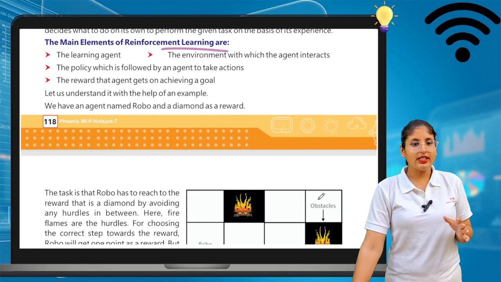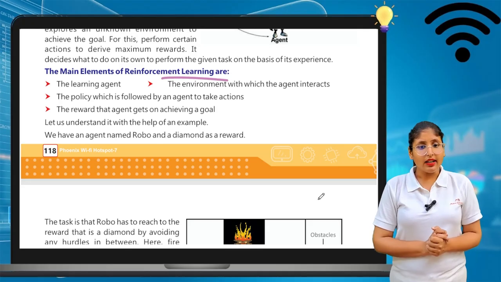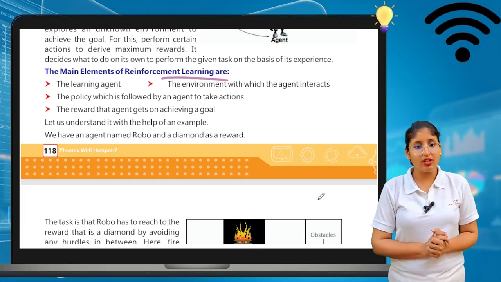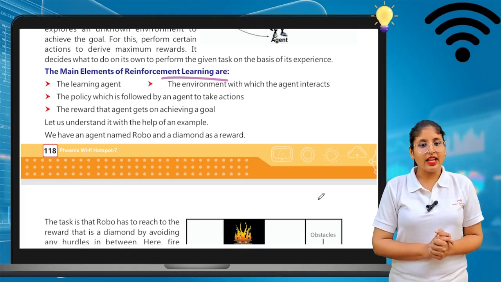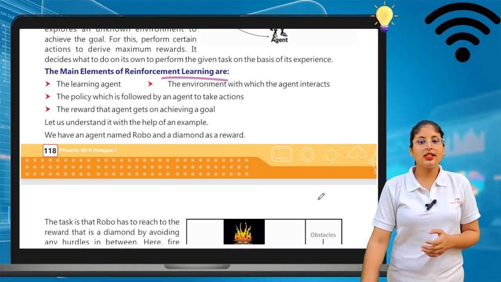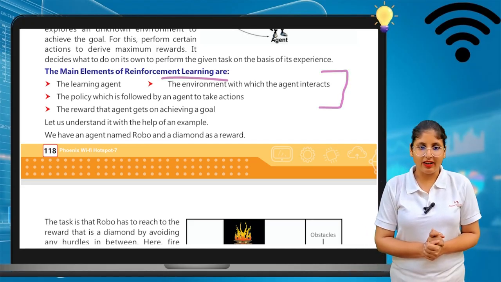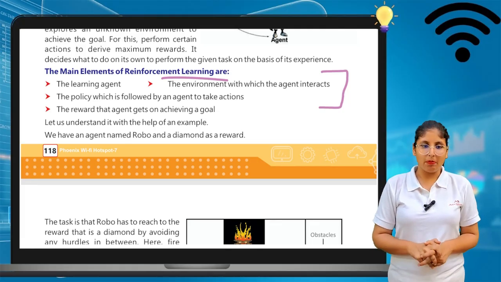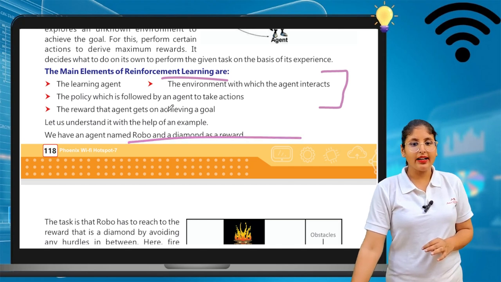Now we will see the main elements of reinforcement learning: the learning agent, the policy which is followed by the agent to take an action, the environment with which the agent interacts, the reward that the agent gets, and achieving a goal. So these are some key elements of it. Let us understand it with the help of an example. We have an agent named Roba and a diamond as a reward. See, your agent name is Roba, and if it wins, it gets a diamond reward.